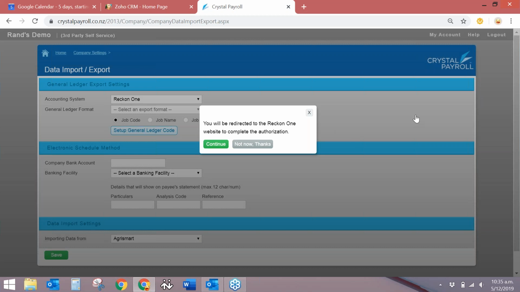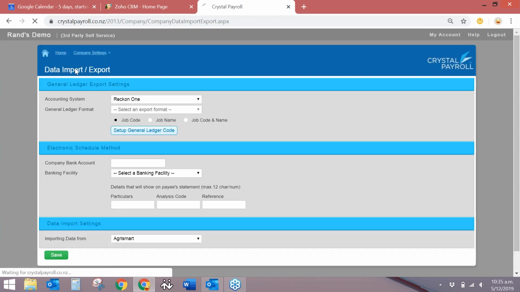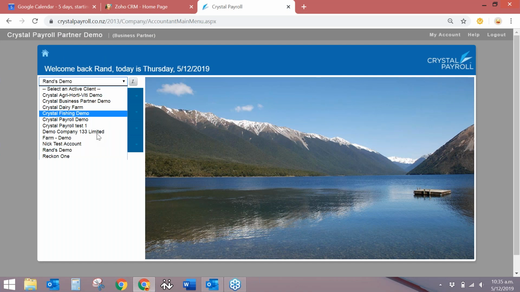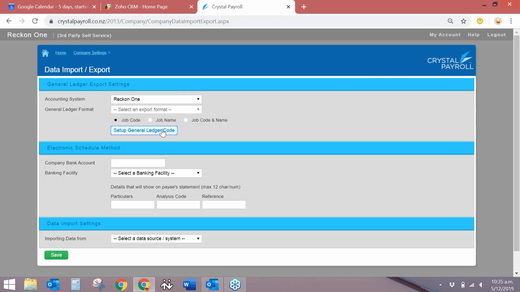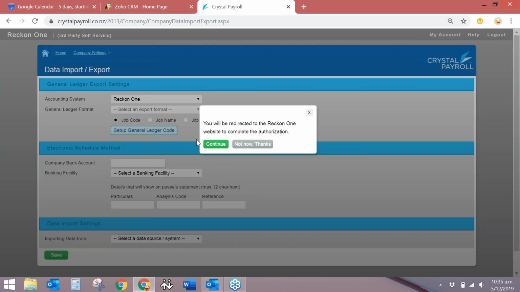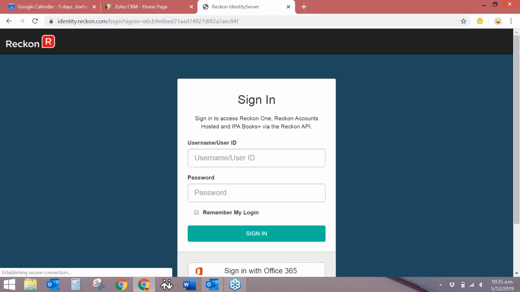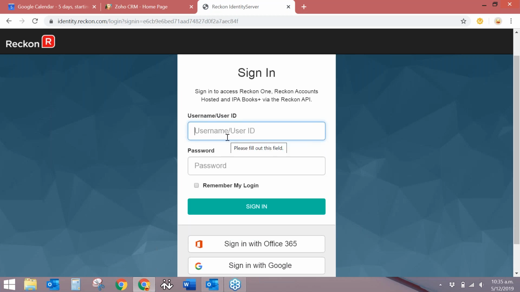GL code. Ron, can you jump into another demo account for the Reckon demo account, please? Okay, go to company setting, import export, and then click setup general ledger. Just continue. This is where it will prompt you to log into Reckon. Once you log into Reckon, all the GL codes that you set up in Reckon will be pulled into Crystal Payroll, and then you just select which one you want to use.